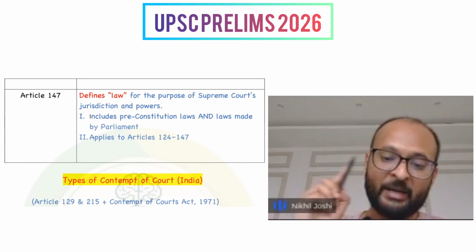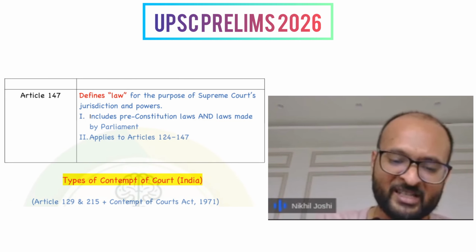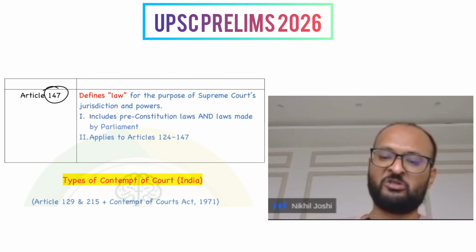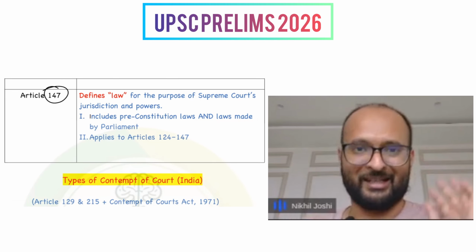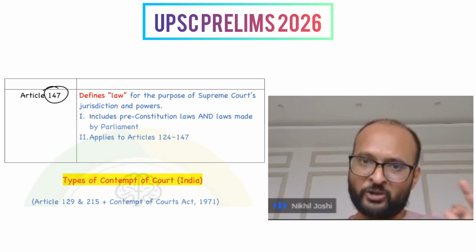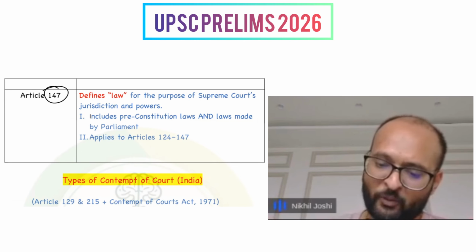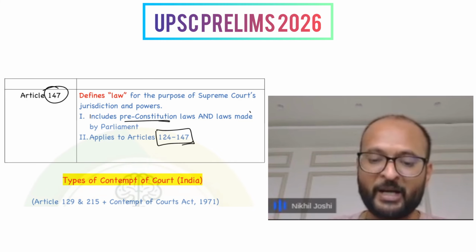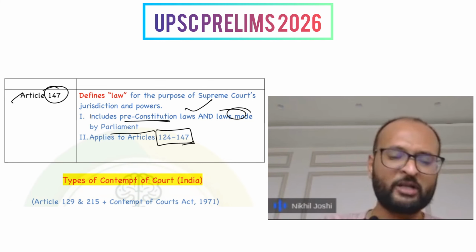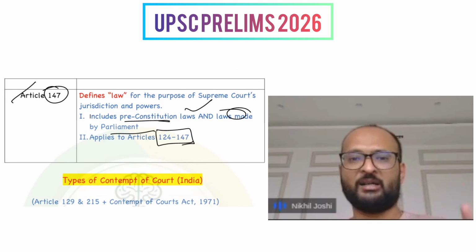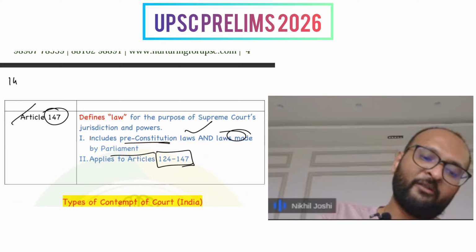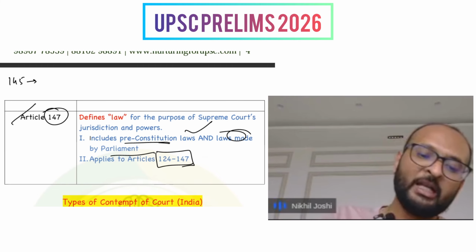And next, a minor article, which is article 147, which says what laws exist for the purpose of Supreme Court jurisdiction. It means that it applies to articles 124 to 147, and it includes pre-constitutional laws and laws made by the parliament. So this is again not a very significant article, but again something which you need to be considerate of.